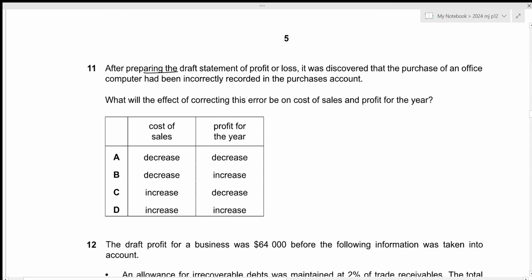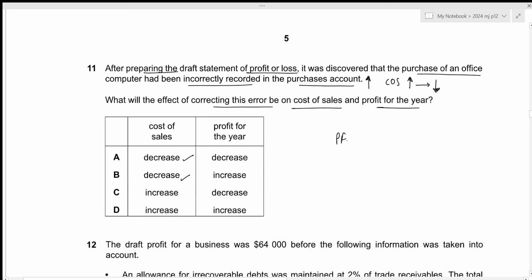After preparing the draft statements of profit or loss, it was discovered that the purchase of an office computer had been incorrectly recorded in the purchases account. What will the effect of correcting this error be on cost of sales and profit for the year? Since purchase of an office computer is incorrectly recorded in purchases account, the purchases is definitely overstated. As a result, the cost of sales is also overstated. And if we correct it, the cost of sales will now decrease because the correction will just lead to opposite reaction. So we're looking for decrease for cost of sales.